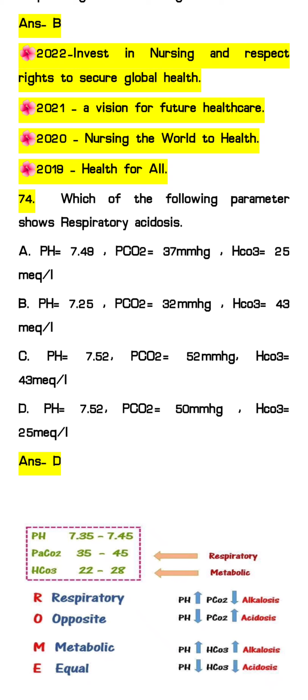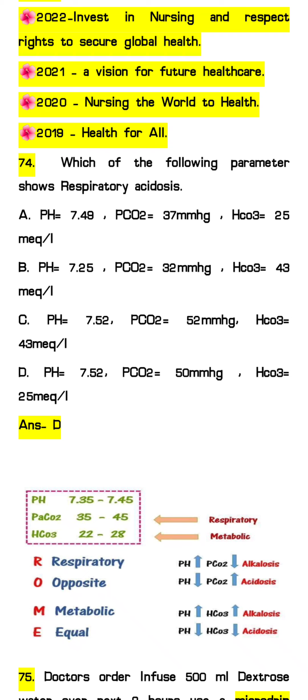Next we will move towards question number 74. Which of the following parameters shows respiratory acidosis? Here I have given a question regarding ABG, as they have given some scenario and asked which parameters match with respiratory acidosis. Just as an example I am giving. Before solving this type of question, please write all the normal findings. The normal pH is 7.35 to 7.45, PCO2 35 to 45, and bicarbonate 22 to 28. If you first write all the normal values, you can easily solve this type of question.